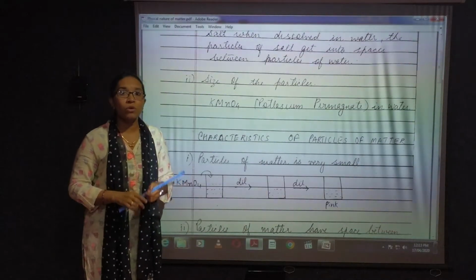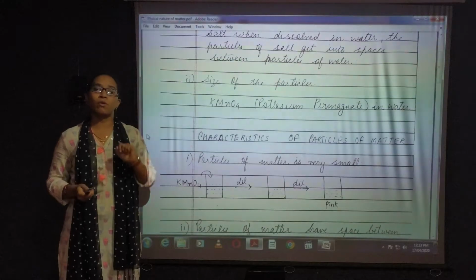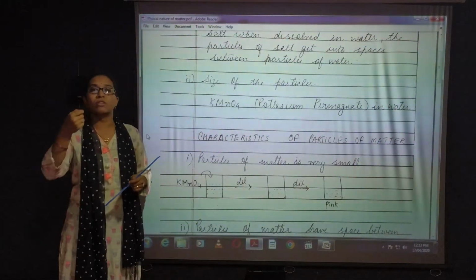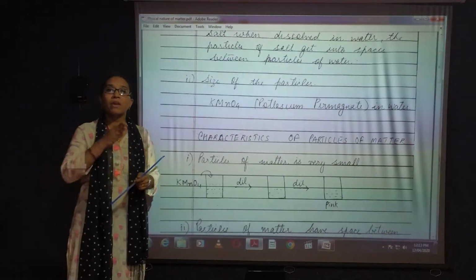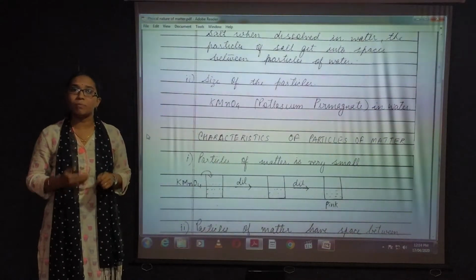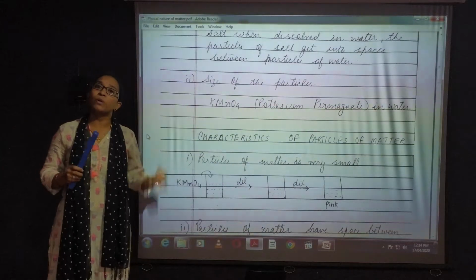Now take another glass filled with the same amount of water, and again take one drop of this ink into the second glass of water. As many times as you mix ink into water, the color of the water will be blue only.